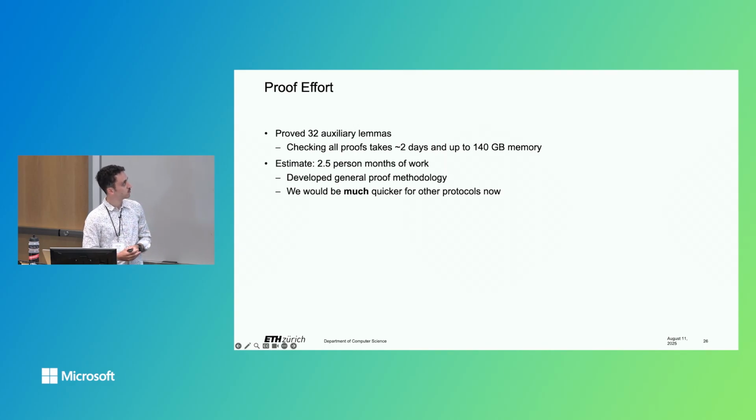And if you want to verify all the proofs on some computer, this will take you roughly 2 days of compute time and 140 gigabytes of memory as maximum resident set size. We estimate, I don't clock my hours, but we estimate that this was roughly 2.5 person months of work to get all the proofs and auxiliary lemmas right. But from this effort, we developed a general proof methodology, and I think we would be much quicker for other protocols now. And by anecdotal experience, I can confirm that. I have had to prove protocols that follow a similar structure, and my own proof methodology helped me, luckily.